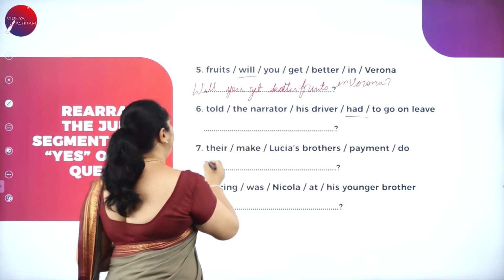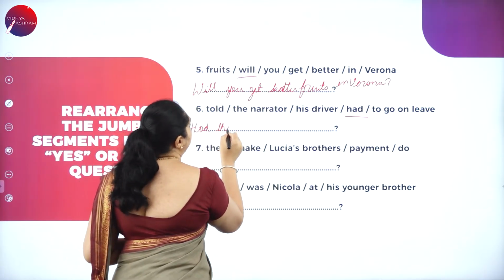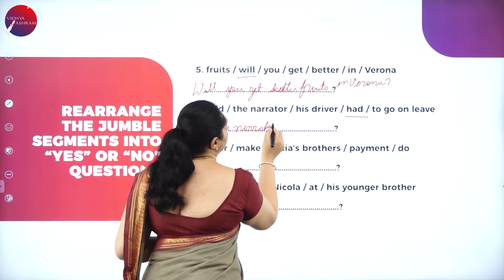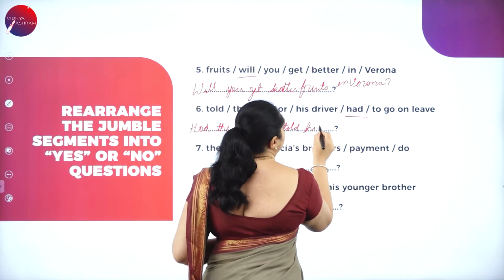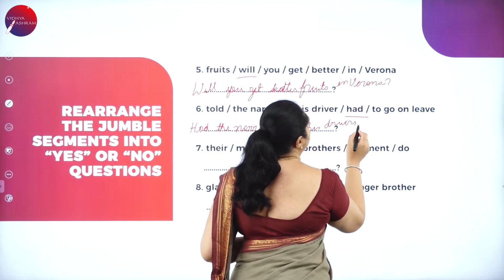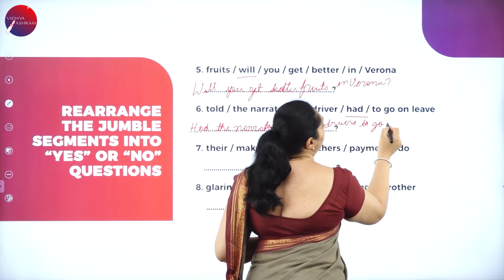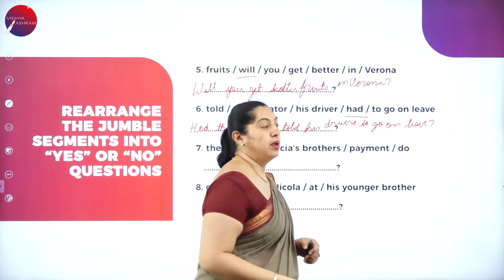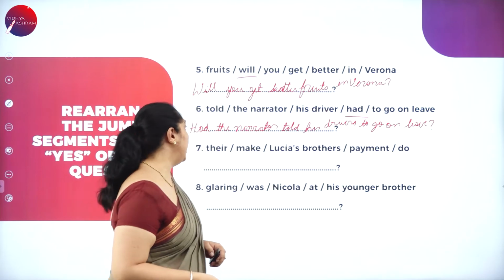Had is the helping verb. Had the narrator told his driver to go on leave?